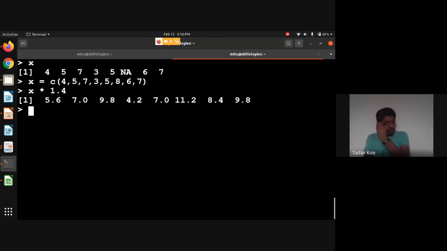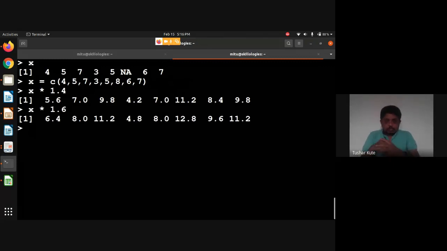Let's say for kilometers and miles, the factor is 1.6. So from miles to kilometers, that will be converted. 4 miles is 6.4 kilometers, 5 miles is 8 kilometers, 7 miles is 12.2 kilometers, directly applying the conversion. So this is the general idea: applying a formula is possible. We can convert it, and then we can use this converted data.